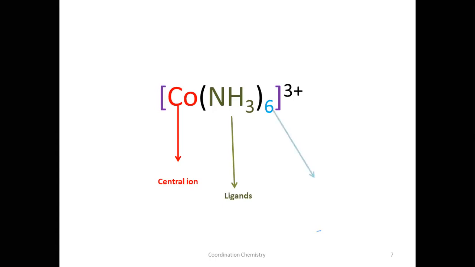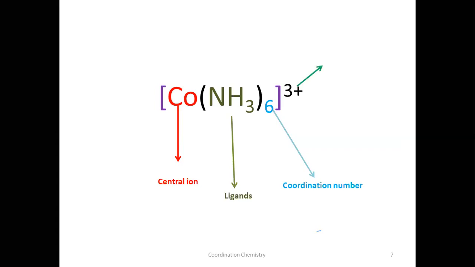So how many ligands are there? 6. That 6 is the coordination number. What does this number mean? Coordination number 6. This cobalt is capable of accepting 6 lone pairs of electrons from this ammonia. So in ammonia, what is the donor atom? Nitrogen. The donor atom is nitrogen.